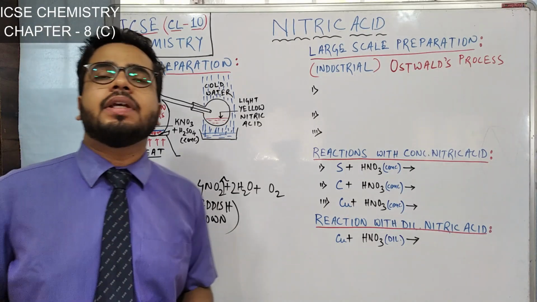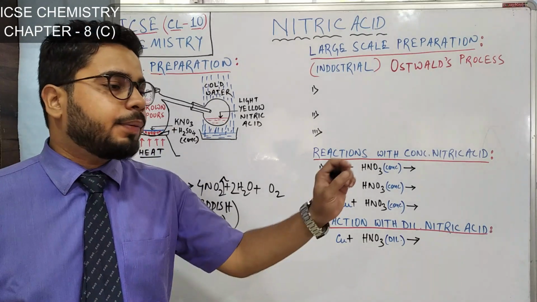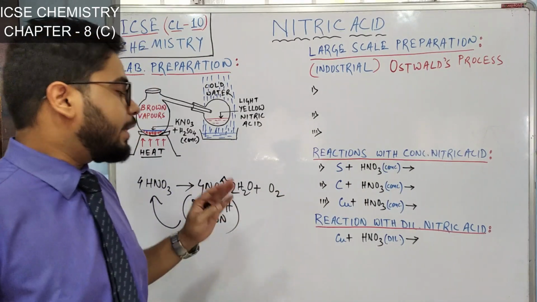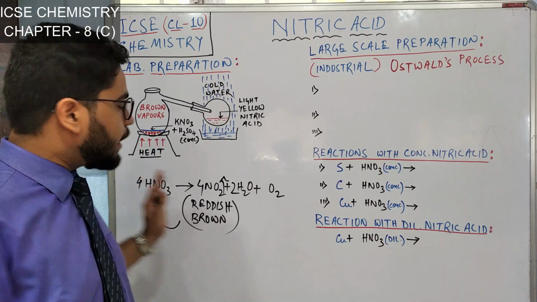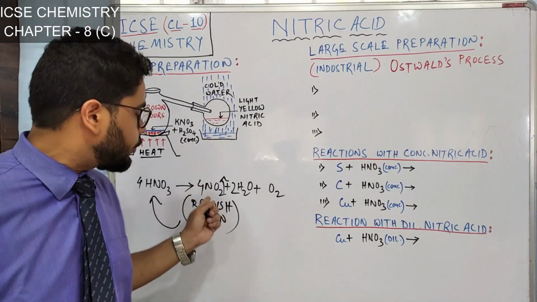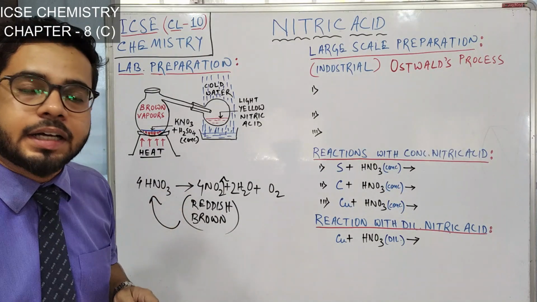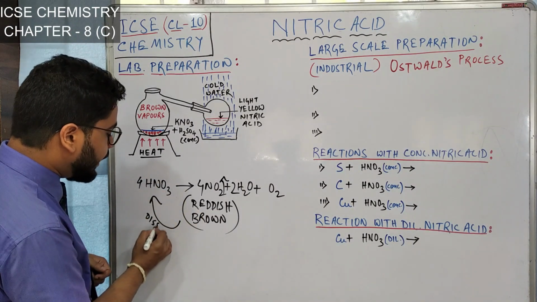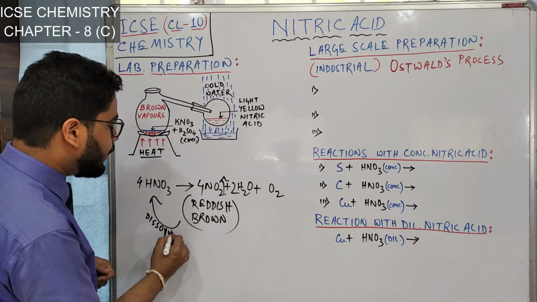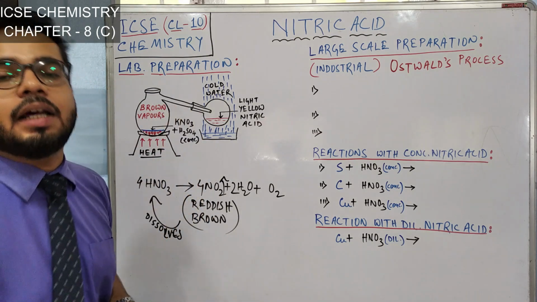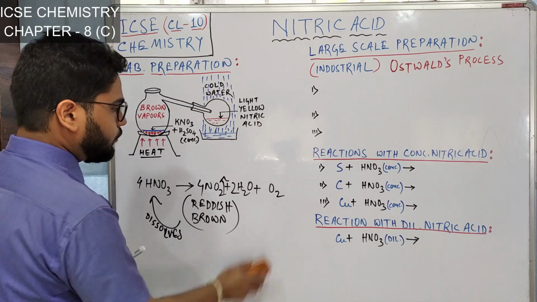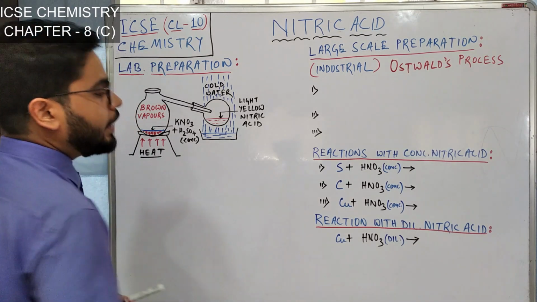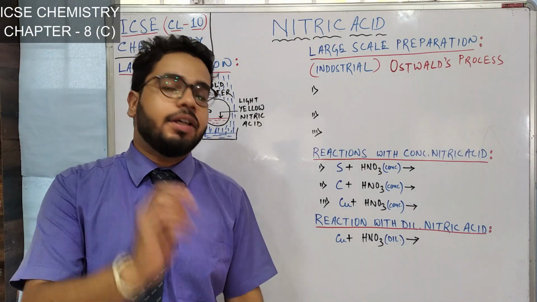So sometimes a give-reason question is asked: give reasons, yellow tinge is observed in nitric acid. Why? Because nitric acid undergoes decomposition to produce nitrogen dioxide gas, which is reddish brown in color. This reddish brown nitrogen dioxide dissolves in colorless nitric acid to give the light yellow color. Understood? So this is the main reason why you see nitric acid has turned light yellow.